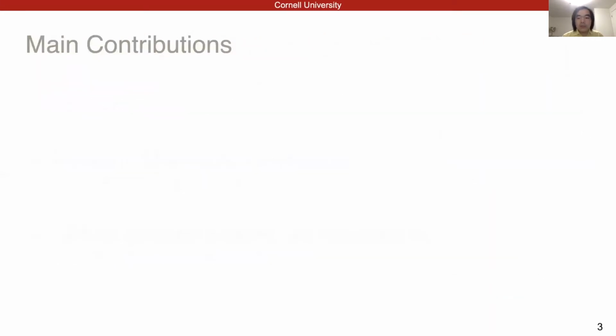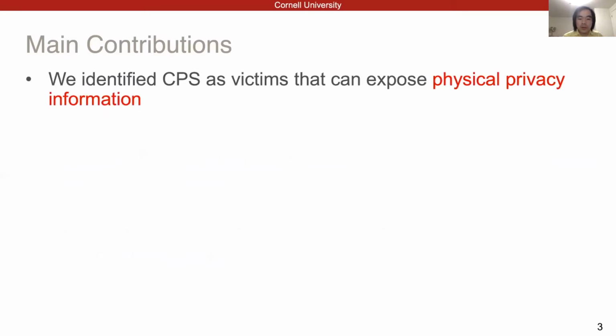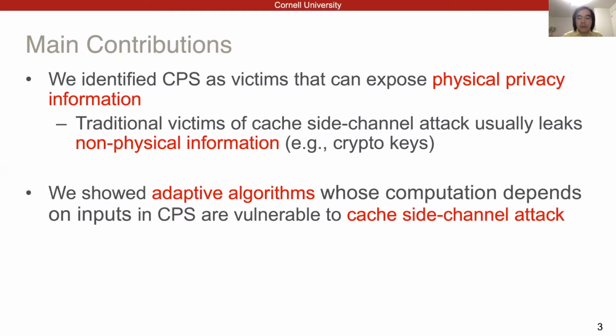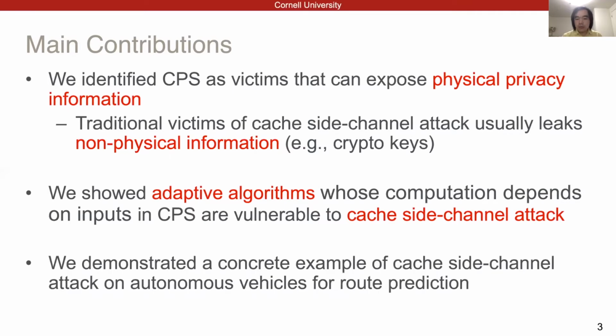With the privacy issues of cyber-physical systems in mind, we have made the following contributions. First, as mentioned, we identify the physical privacy issues in cyber-physical systems, unlike privacy issues that usually leak non-physical information such as crypto keys. Second, we identify a specific category of algorithm, that is, adaptive algorithms, whose computations are input dependent, that are vulnerable to cache side channel attacks. Third, we show one concrete example of the attack, that is, predicting the route of an autonomous vehicle using the cache side channel attack.